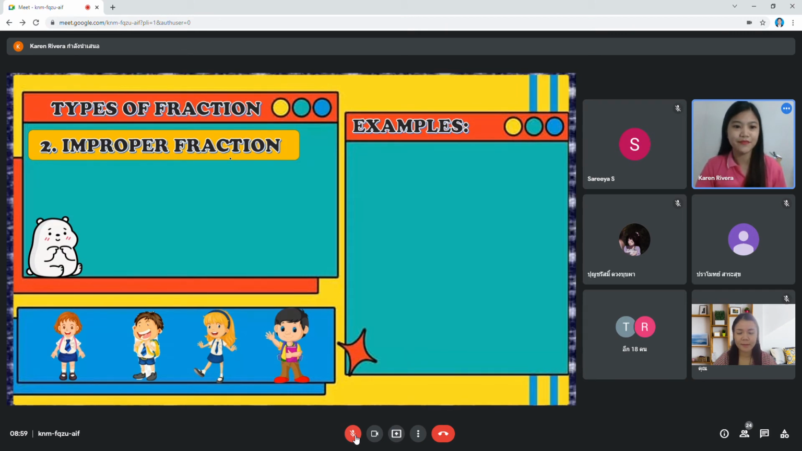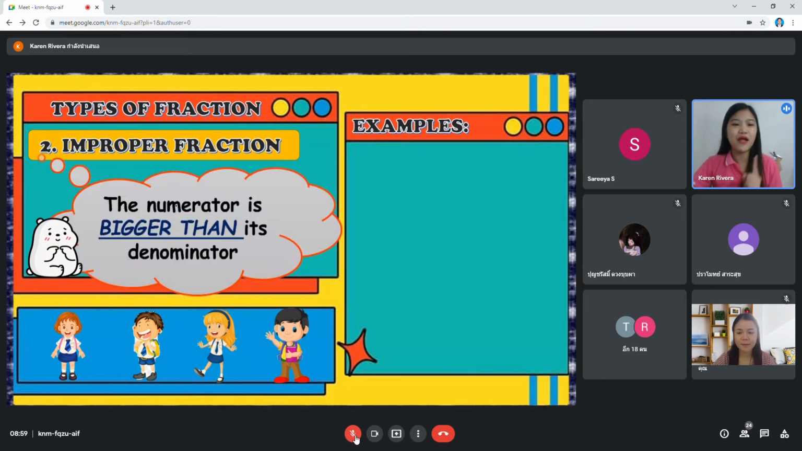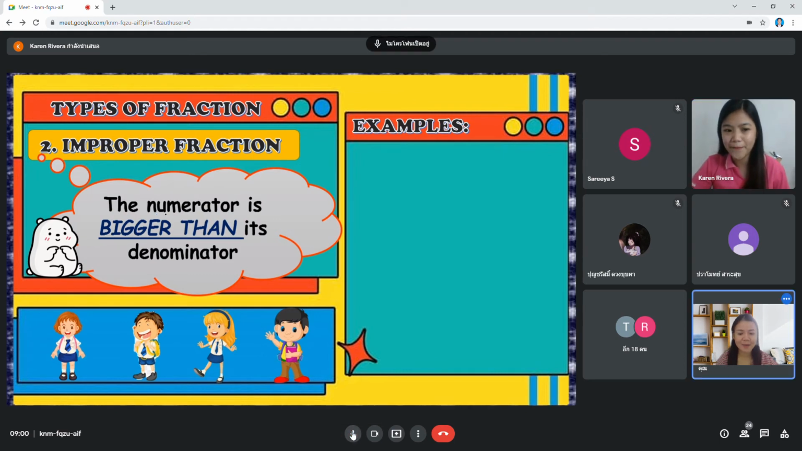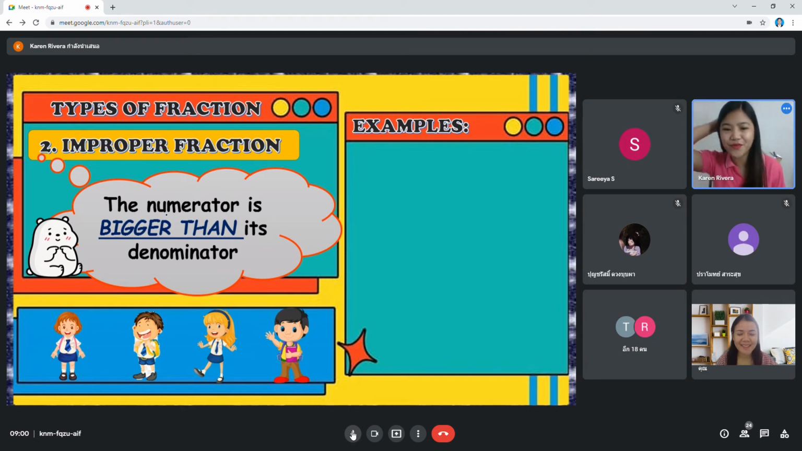Look at this. Okay, improper fraction, the numerator. Again, what is numerator in Thai? What is it? Tua set. Where are the group 2? What is numerator in Thai? Tua set. ตัวเศษน้อยกว่าตัวส่วน. Okay. What is it?